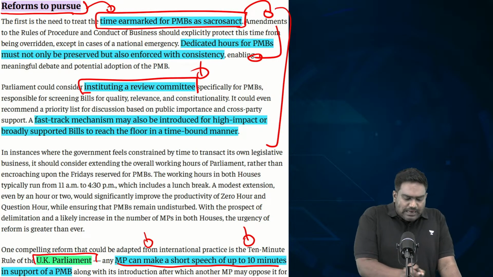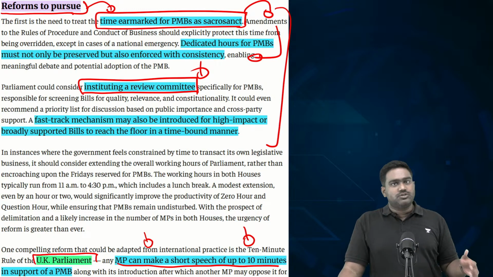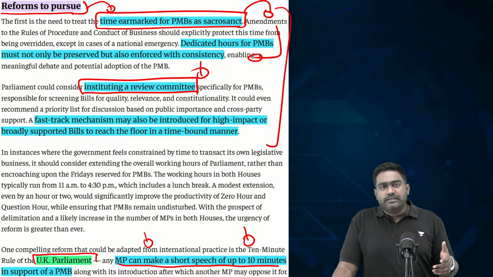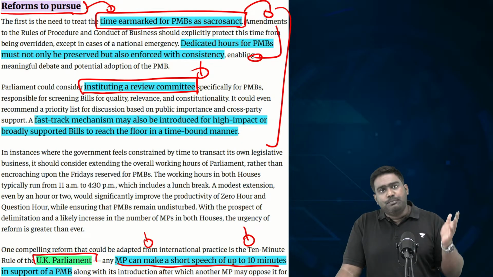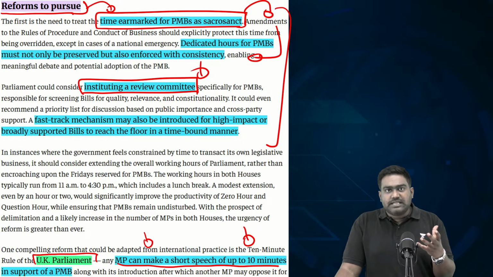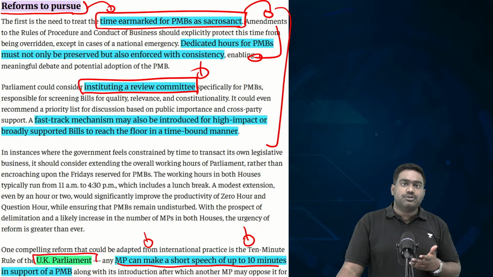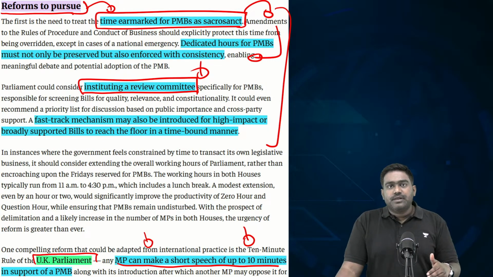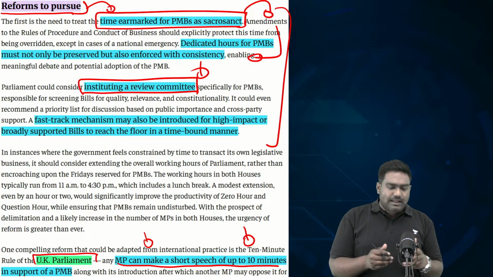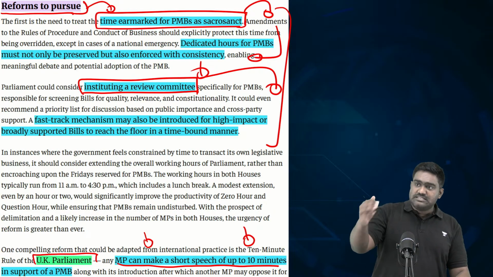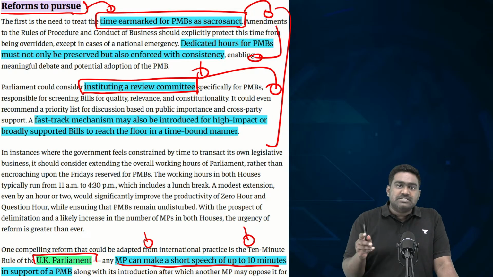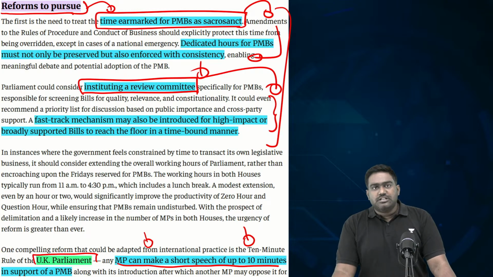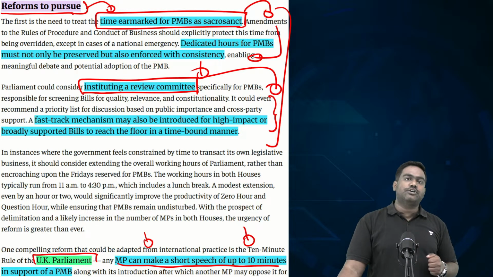And to ensure that only legitimate bills are taken up for consideration, because not every MP will draft a good bill. There could be several MPs with their own hidden agendas and vested interests, who will simply try to push bill after bill. Obviously, Parliament doesn't have the time to take up hundreds of bills for discussion, right? So there can be a very independent, neutral review committee in the Parliament, which will review these bills before they are considered for discussion. They can filter out the useless bills and pick out maybe a few good ones and push them for discussion in the Parliament. The high impact bills can be brought up for discussion.